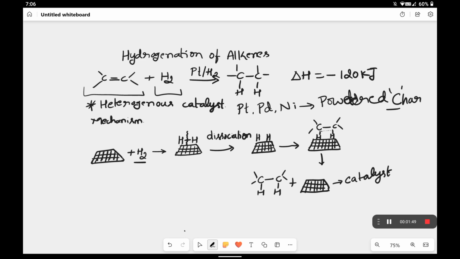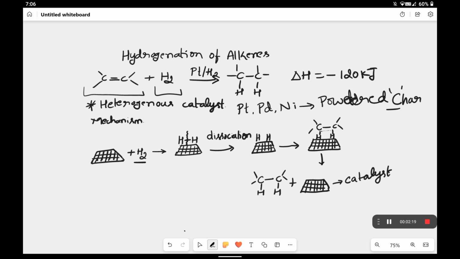Let us take a simple alkene. It is a gaseous molecule. Hydrogen is also a gaseous molecule. And what about the catalyst? It is in the solid phase. That means there are two different phases in the reaction, that is why it is a heterogeneous catalyst. If you take higher alkenes, the alkene is liquid and the platinum is solid, so that also constitutes heterogeneous catalysis.